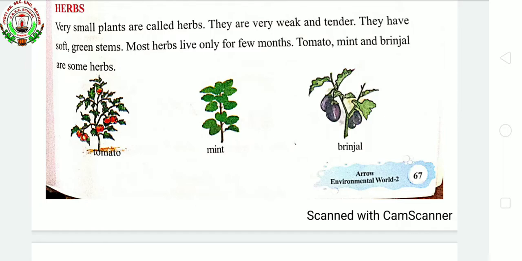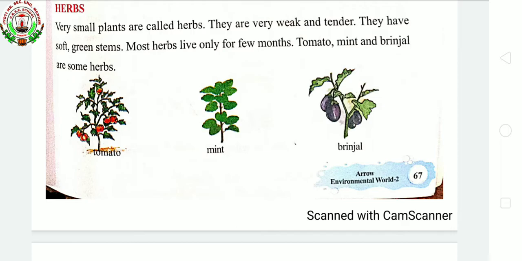And one more character to identify herbs is that the stem of the herbs is weak and tender. That means soft. It is not woody. एकदम लकड़ी जैसे एकदम मोटा thick नहीं रहेगा. एकदम weak रहेगा इनके stems and very tender. And soft, एकदम soft रहेंगे and green stems. These herbs do not live for a longer period of time. They live for a very short duration, maybe a few months.